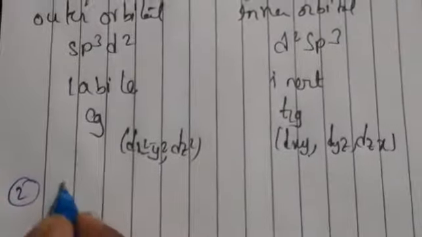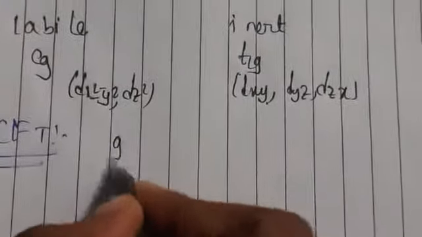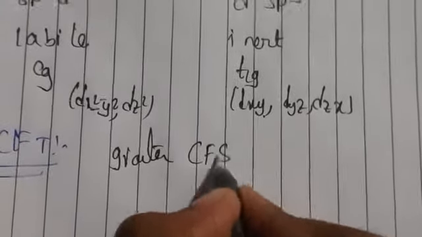Coming to the second factor, according to crystal field theory. The complexes with greater crystal field stabilization energy, if you have observed stabilization energy values, may be inert or labile.